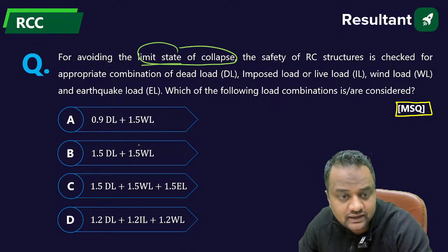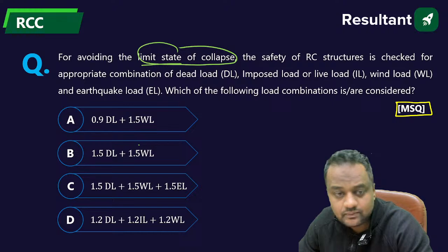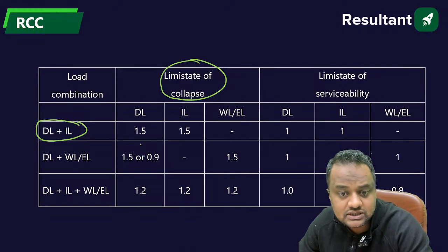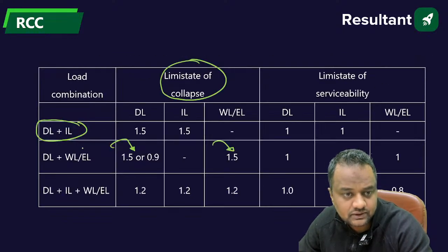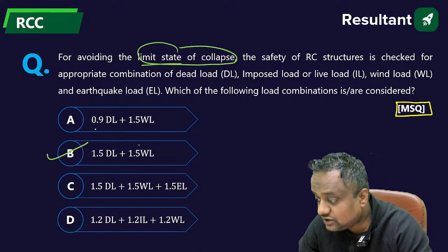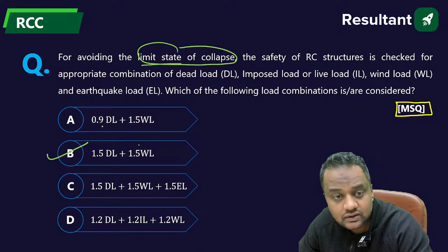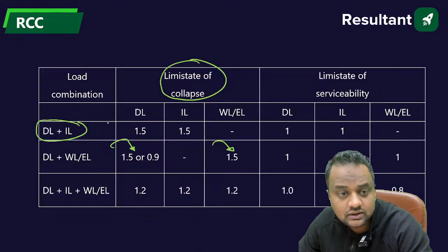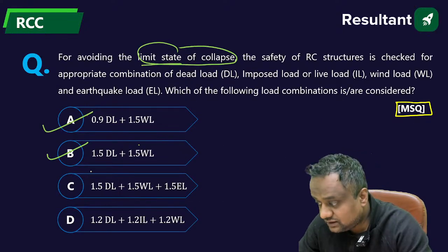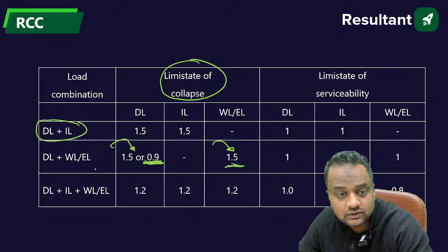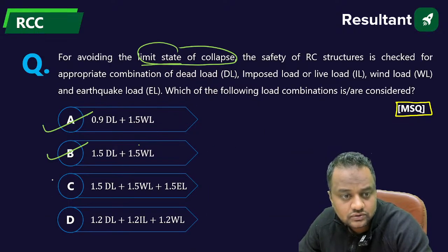Next, 1.5 of dead load plus 1.5 of wind load. Is this possible? Yes, in this case it is possible. Then 0.9 of dead load and 1.5 of wind load. That is also possible. What about 1.5 of all? No, there is no 1.5 of all, only these two, not all. So this is not possible.